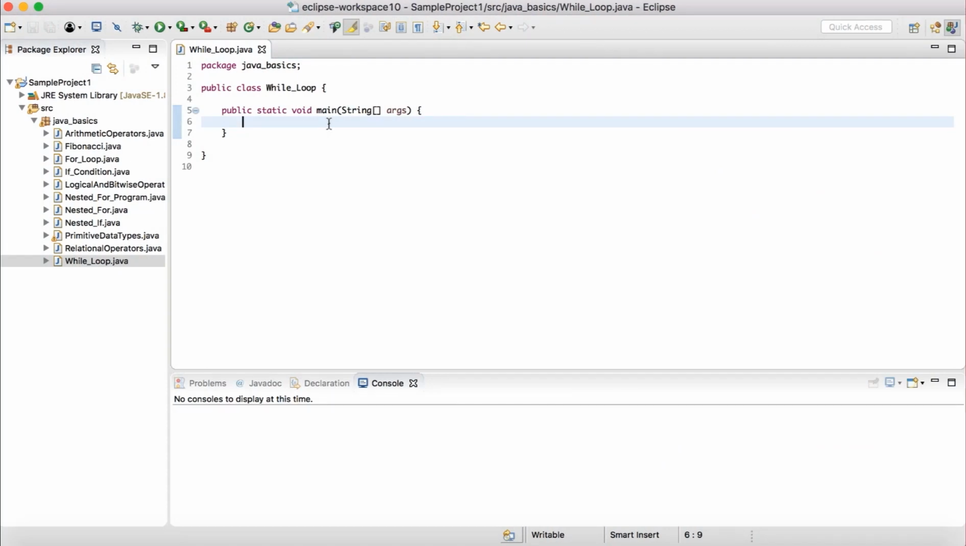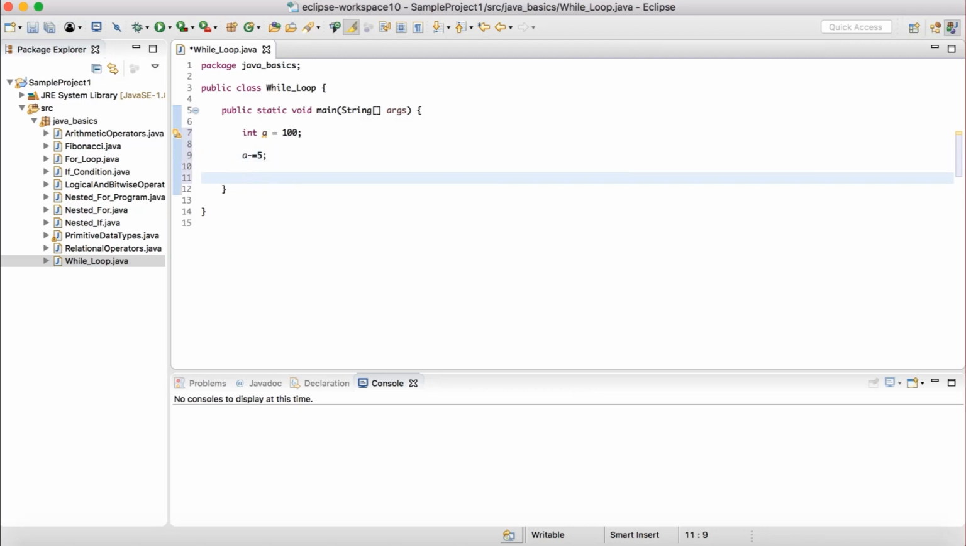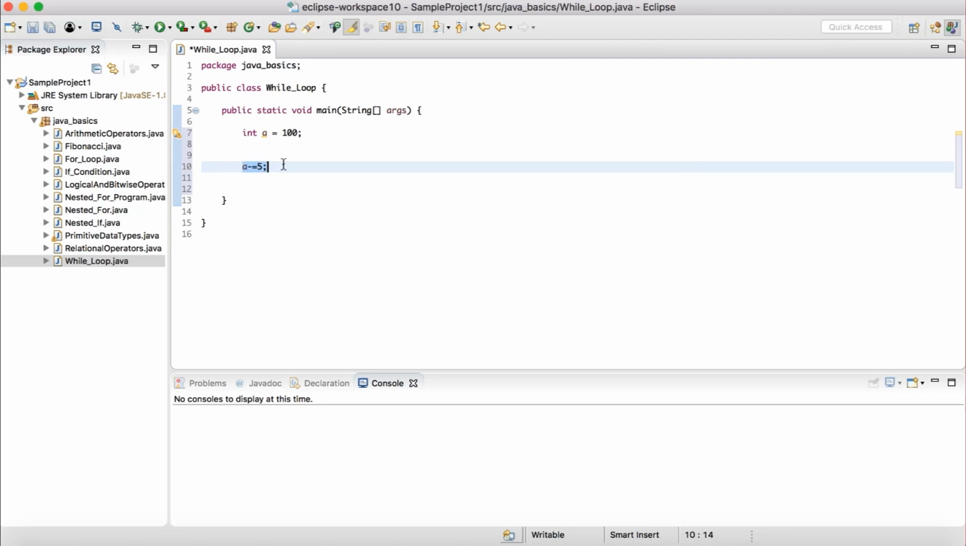Now consider another situation where we want to keep on doing certain operations conditionally. Let us say we have something like a is equal to 100, and we want to keep on executing one statement, a minus equal to 5, for example. So we want to keep on reducing the value of a by 5 till the value of a is greater than 50. We want to keep on executing this statement.